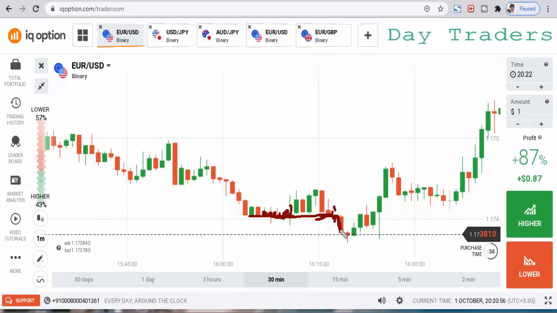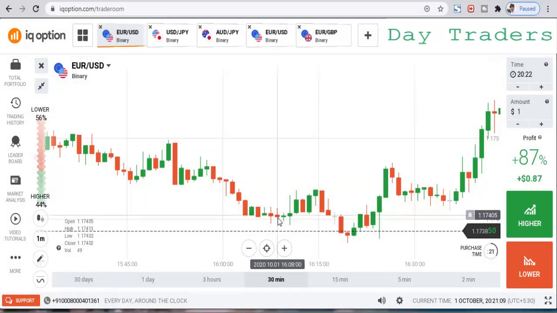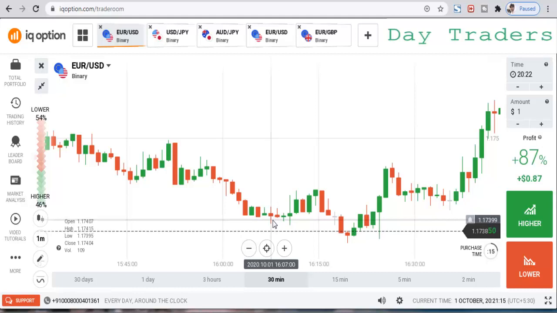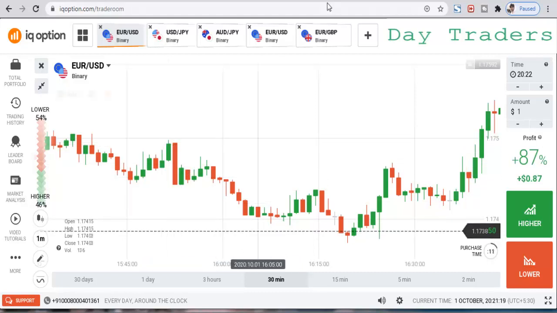It breaks the level. Okay, so it breaks the level, and this is a resistance level. It breaks the level, after that again some sellers enter. So this type of market is not good. Don't select this type of support and resistance levels. Okay, and this is also a strong level.